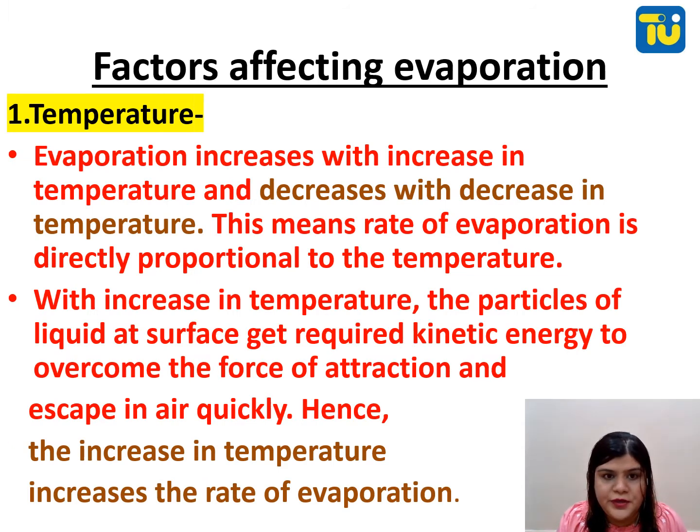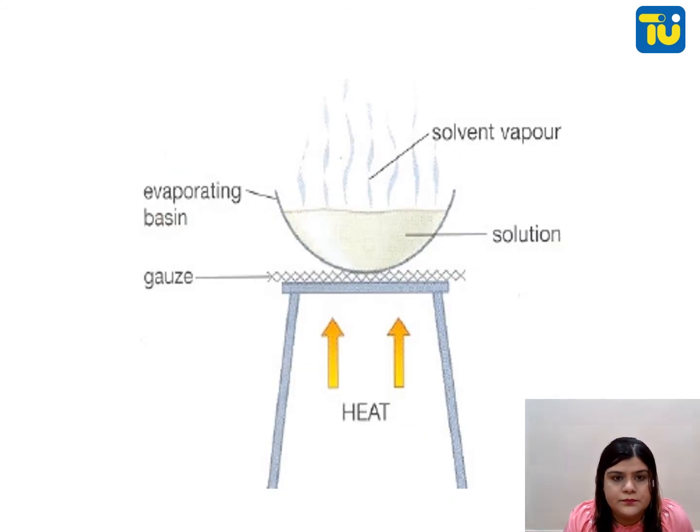Factors affecting evaporation: temperature. Evaporation increases with increase in temperature and decreases with decrease in temperature. This means the rate of evaporation is directly proportional to the temperature. With increase in temperature, the particles of liquid at the surface gain the kinetic energy required to overcome the force of attraction and escape into the air quickly. Hence, an increase in temperature increases the rate of evaporation. You can take the example of your clothes drying in the sun. When there is heat, evaporation increases. When heat is not there, evaporation decreases.